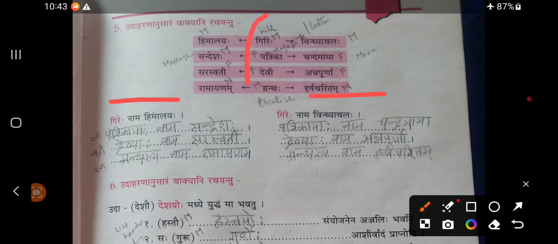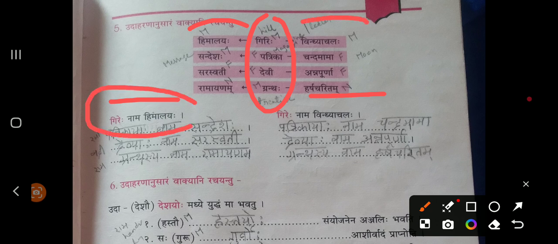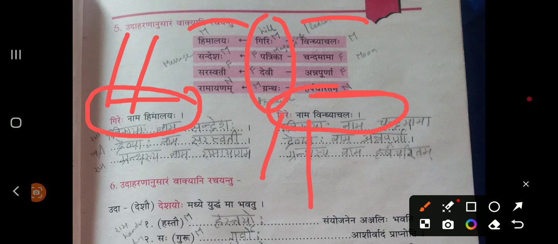So based on this middle part, you need to relate to left hand side and right hand side. First we have related to left hand side. Hill name is Himalayas. Girehe Nama Himalaya. And now what is the right hand side? Hill name is Vindhyachalaha. Girehe remains same in both sides. Girehe, Girehe. Nama, Nama, same.